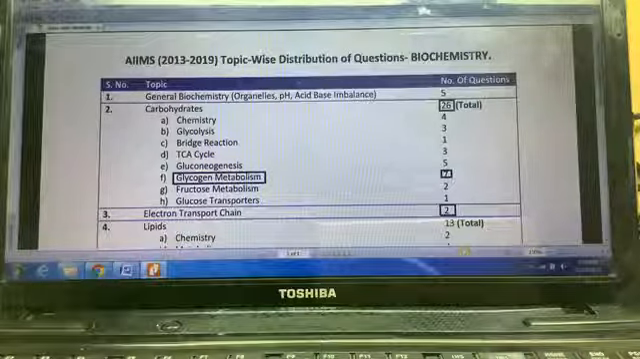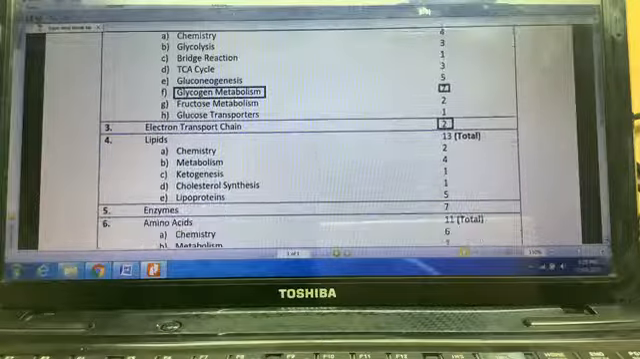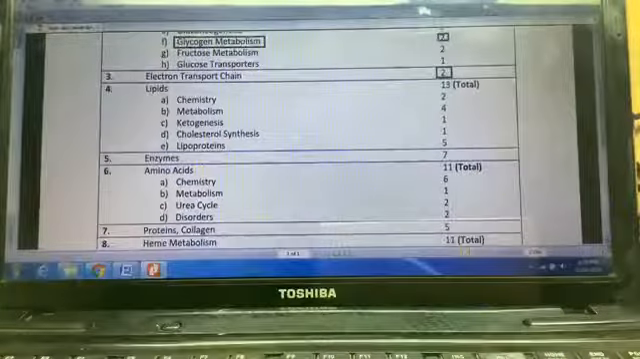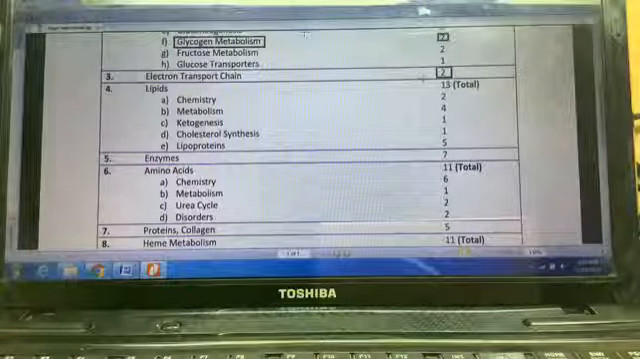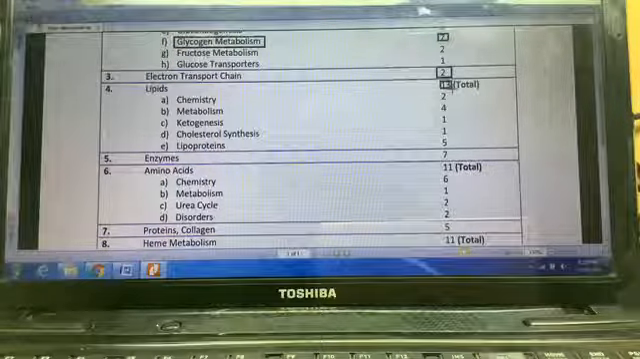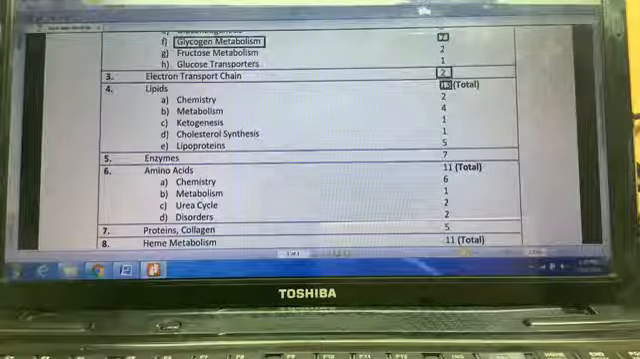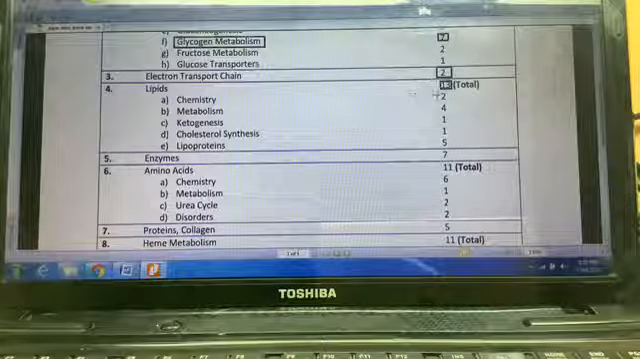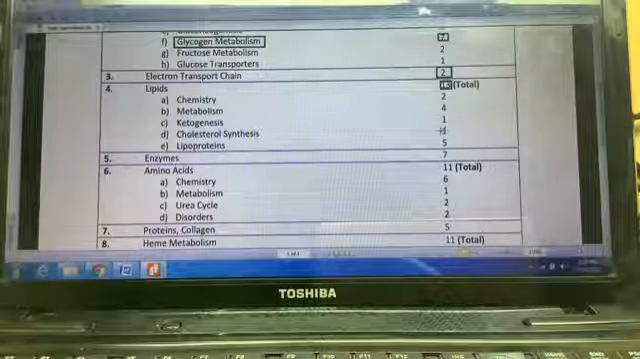Moving on to the lipid section, like I have said over the years, lipid section is a vast section but infrequently asked. You can see only 13 questions, and that too spread over the large list of topics. From chemistry we barely have 2 questions, from metabolism we have 4 questions, ketogenesis, cholesterol synthesis 1 question.